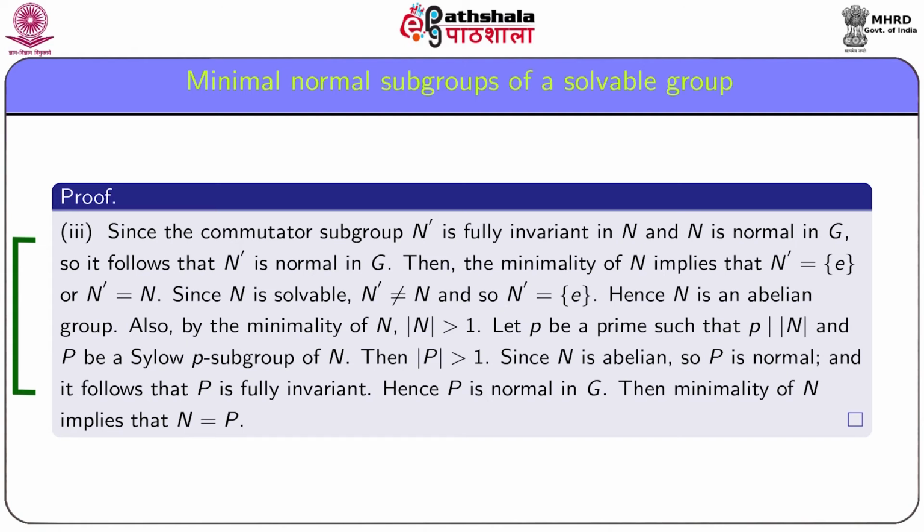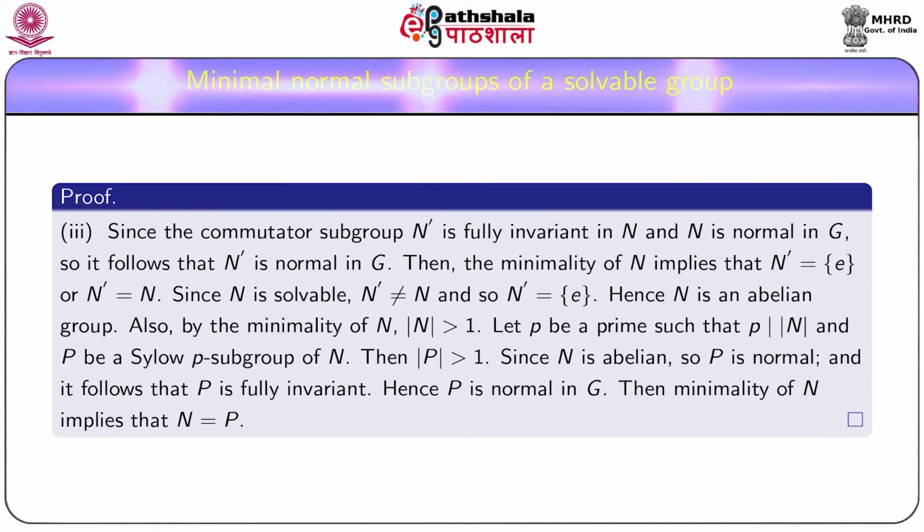Since N is a minimal subgroup, it is not the identity subgroup, and hence the order of N must be greater than 1. So, by the fundamental theorem of arithmetic, it will have at least one prime factor. Let p be a prime such that p divides order N, and P be a Sylow p-subgroup of N. Since p divides order N, the order of the Sylow p-subgroup must be greater than 1.